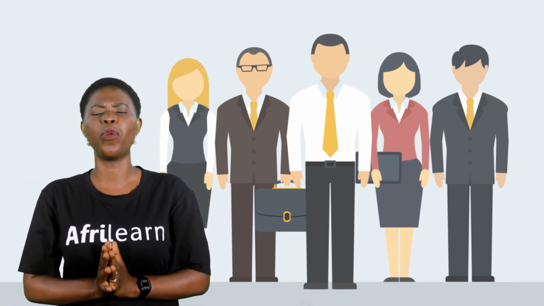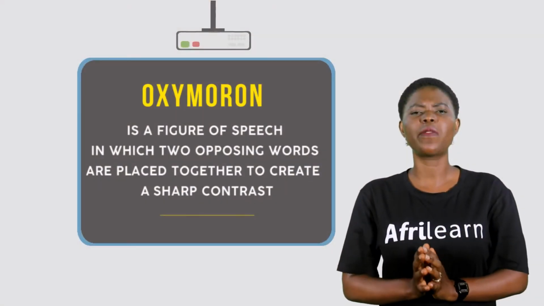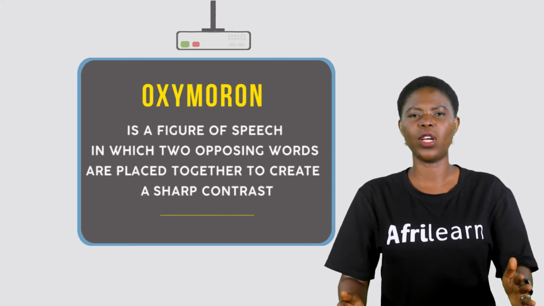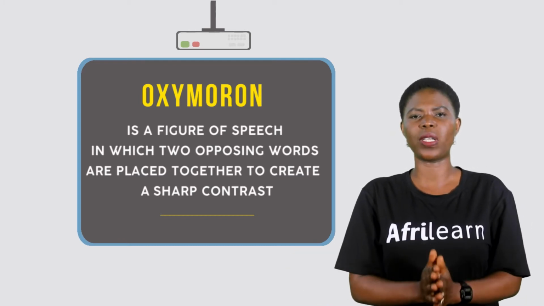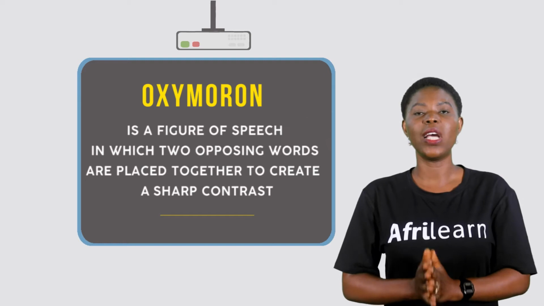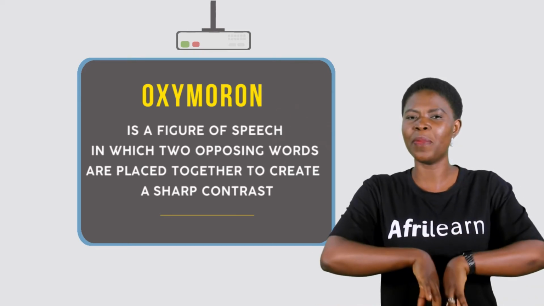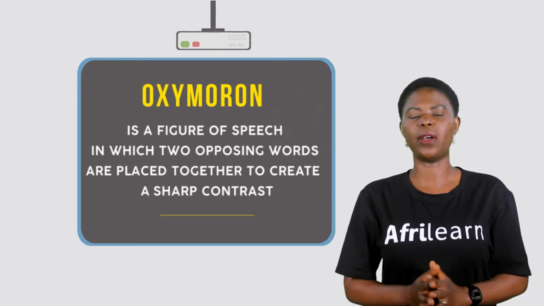Let us go to oxymeron. Oxymeron is a figure of speech in which two opposing words are placed together to create a sharp contrast. So basically, oxymeron is a combination of two words that really have opposite meanings put together.